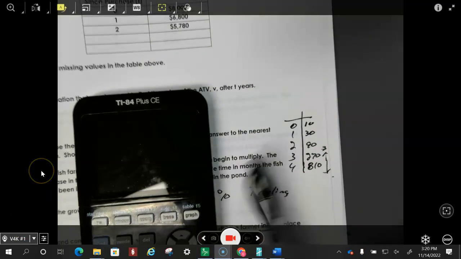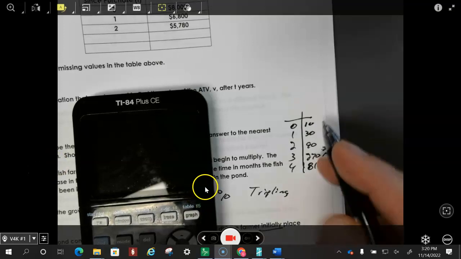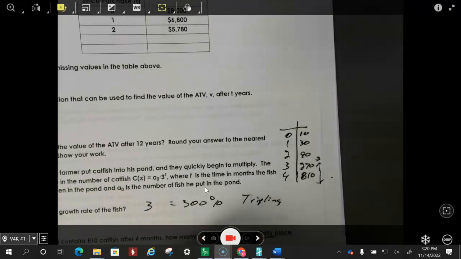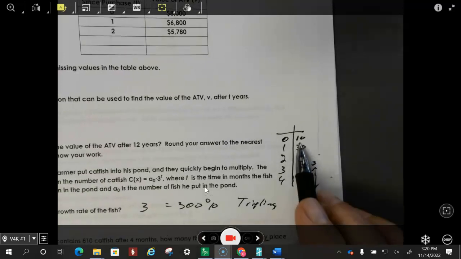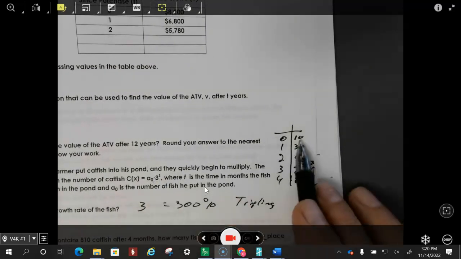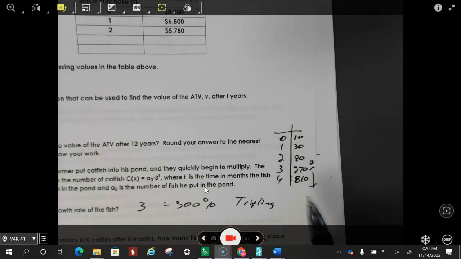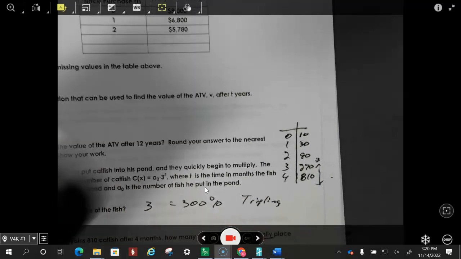So that gets us back to 10 right here, so that we can say how many initially in the pond. It is going to be 10. You can go backwards and say, it's tripling. So this 10 triples to 30, 30 triples to 90, 90 triples to 270, 270 triples to 810. It's one way to do it.